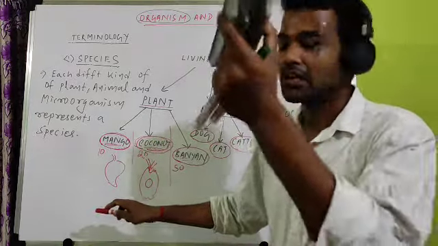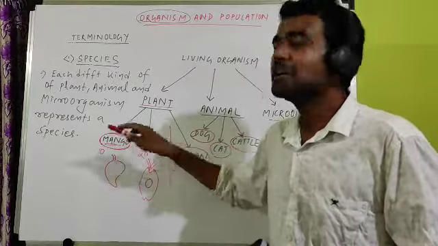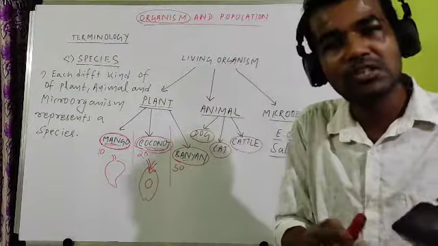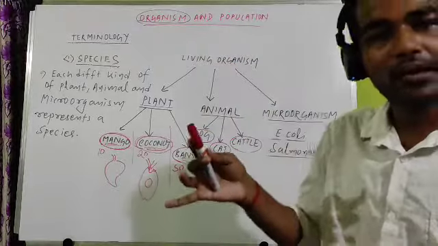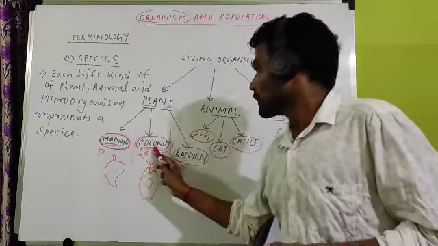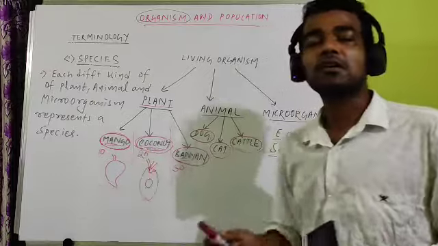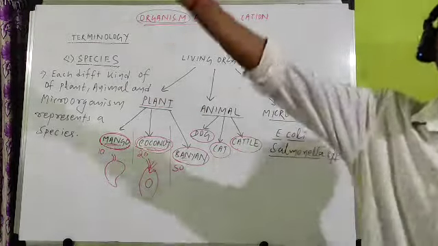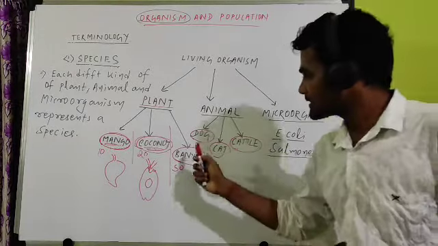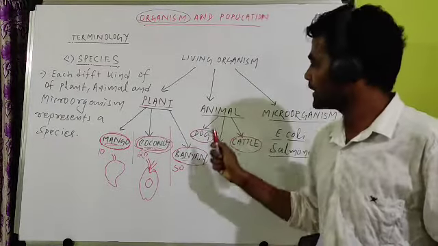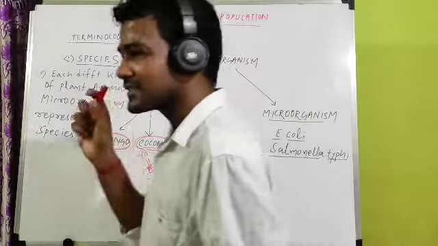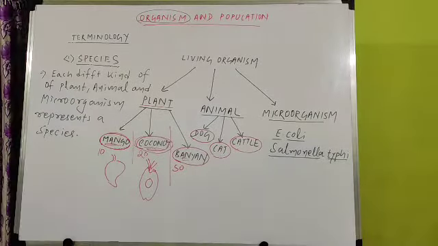In our nature, you may find billions of mango plants in different countries. In India mango is there, in Australia mango is there, everywhere. Similarly coconut is a species, but their number is different. In our earth, many coconut plants are there, and similarly many banyan, many dog, many cat. So each different is a species, but under each species number varies.